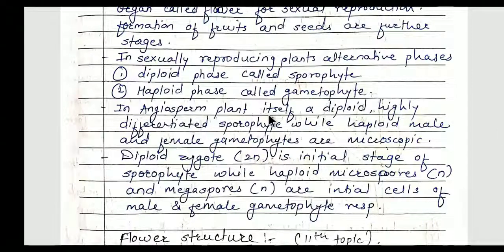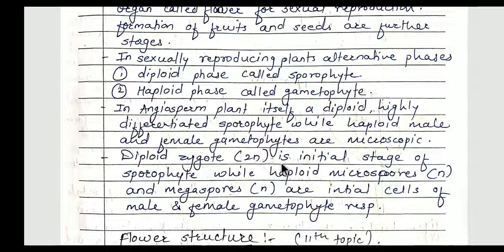In angiosperms, the plant itself is a diploid, highly differentiated sporophyte, the whole organism. It means the leaves, the stem, the vessels of the plant, and the cells present in all these organs, are sporophyte. While the haploid male and female gametes are microscopic in the plant structure.